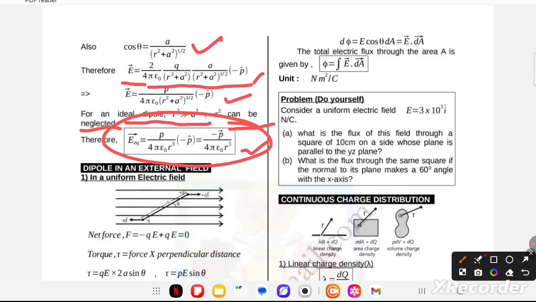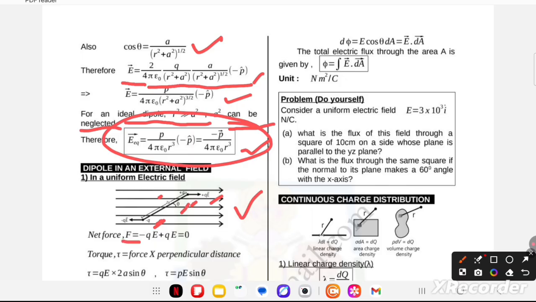Now next, dipole in an external field. How will we find this? We have two cases. First, in a uniform electric field. Here I have taken a dipole of length 2a, with two charges plus q and minus q separated by a distance 2a. The force due to the minus q charge is minus qE. The force due to the positive charge is plus qE. The angle with the electric field is theta.